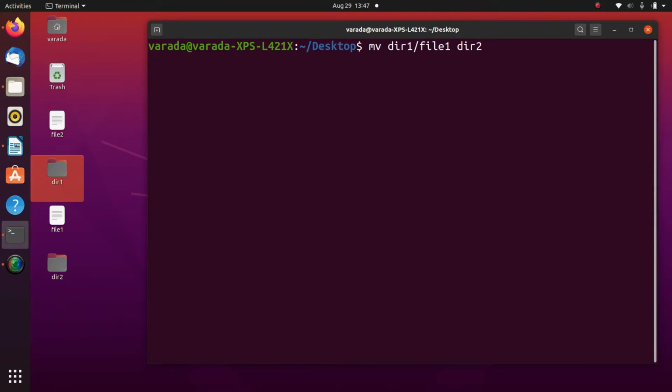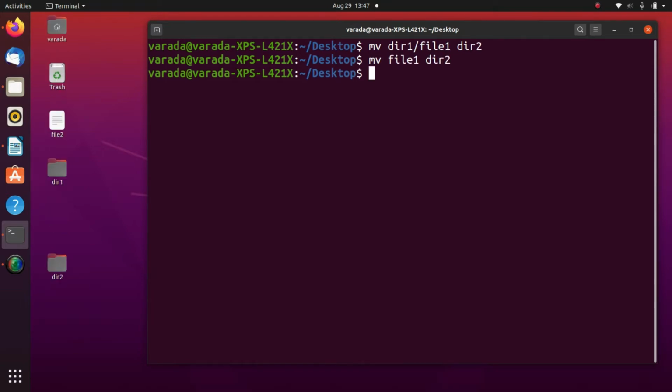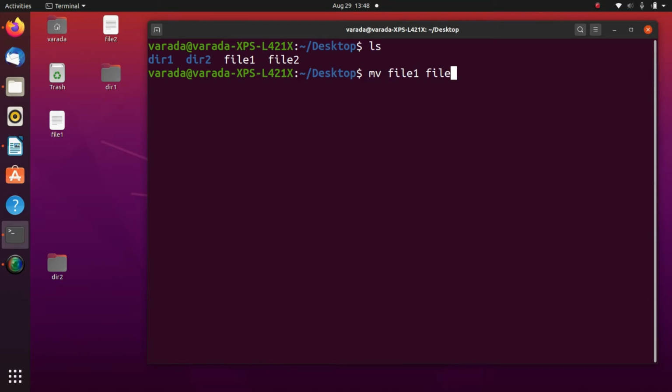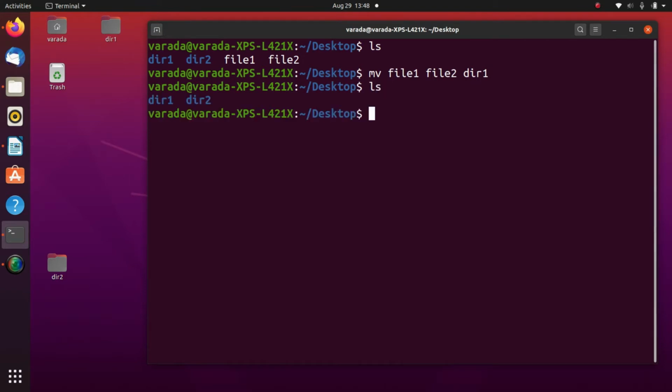Now the mv command: mv dir1/file1 to directory 2. Then the file 1 is moved to directory 2. Similarly, mv file 1 directory 2 moves file 1 to directory 2. Similarly, if I want to move file 1 and file 2 to a directory, I use mv file1 file2 and give directory 1. Now file 1 and file 2 are moved to directory 1.